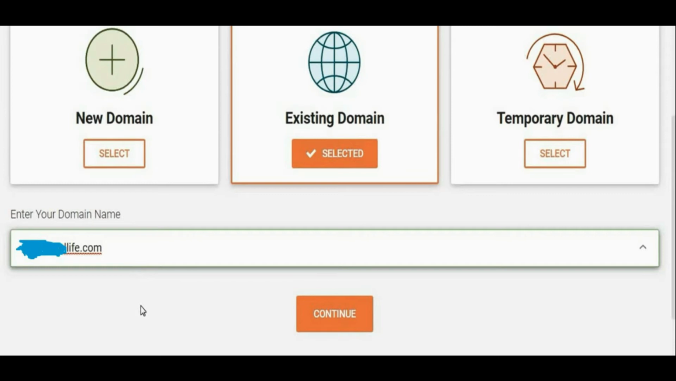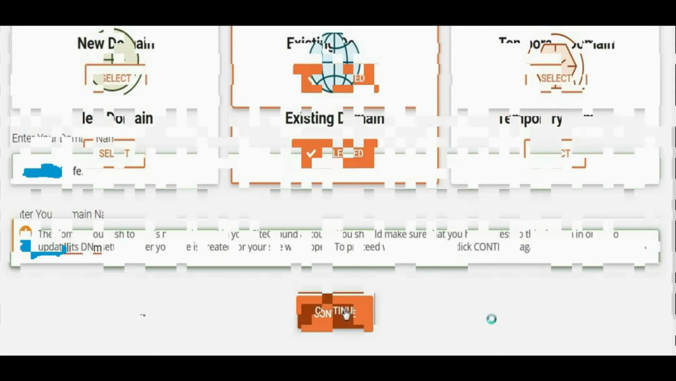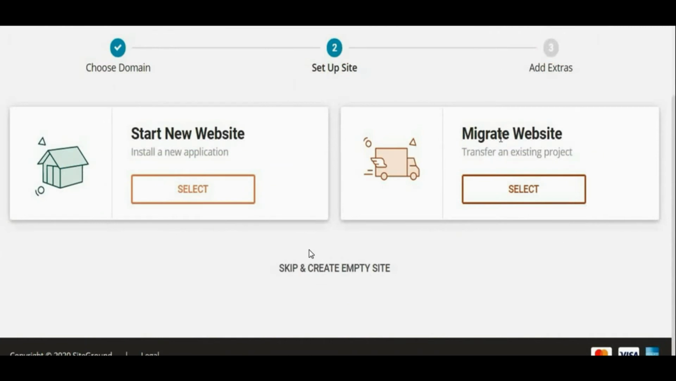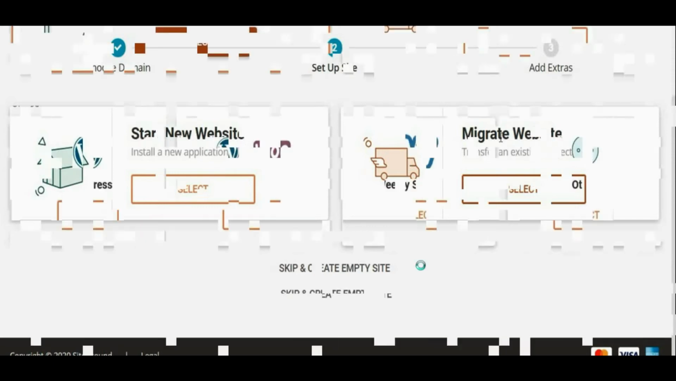So after selecting an existing domain, paste the domain that you have already purchased from some other website and just click on continue. This message is about that you have not purchased the domain from SiteGround account. Okay, just click on continue. Here you will get 2 options: start new website, migrate a website. So we are going to install WordPress. So select start new website.